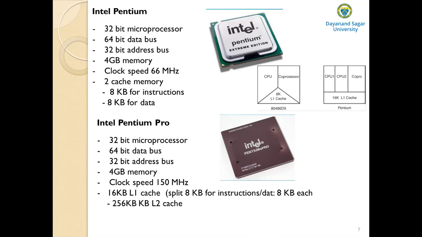Level 1, level 2, and level 3: L1, L2, and L3. And this Intel Pentium comes with 2 cache memory. Level 1 is 8 KB in size, and level 2 is 8 KB. Level 1 cache is for storing instructions, and level 2 cache is for storing data.